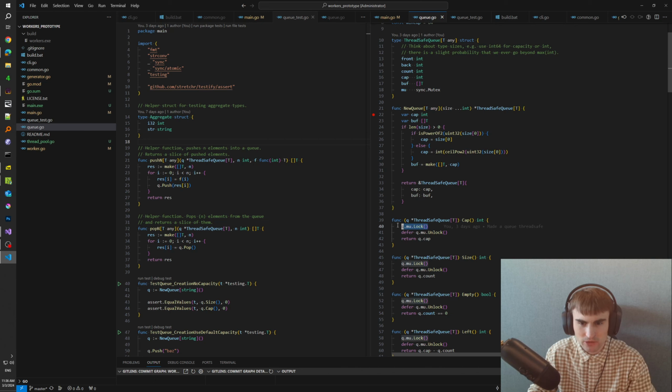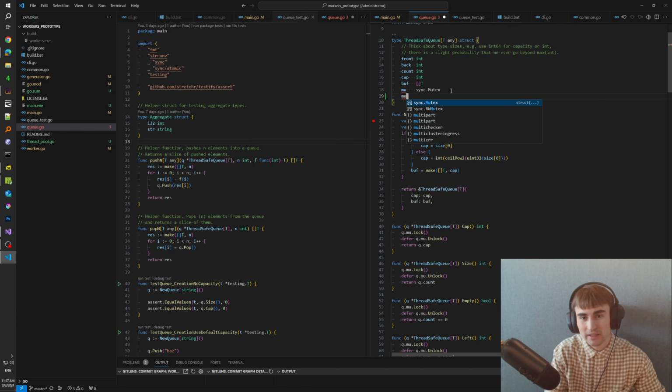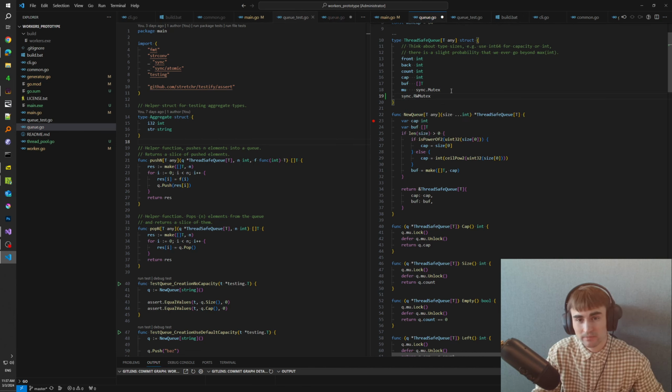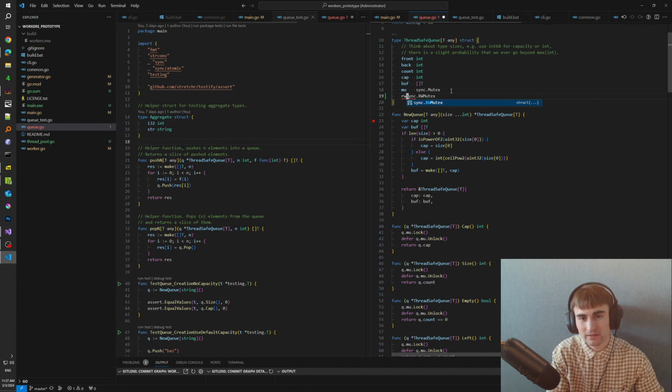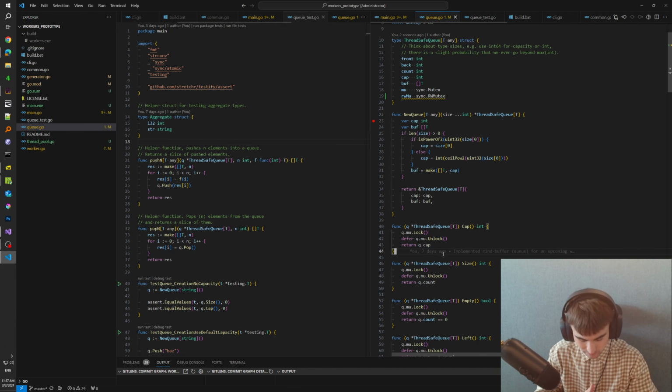When you get the capacity, it is an interesting question, because in the Go programming language there is a read-write mutex. Maybe I should have used this mutex here instead. When multiple threads access the capacity, they just use a read lock.